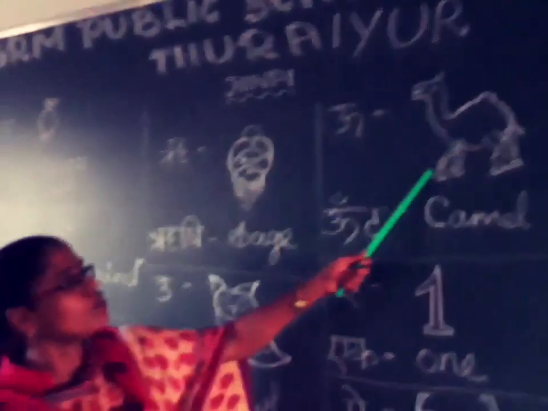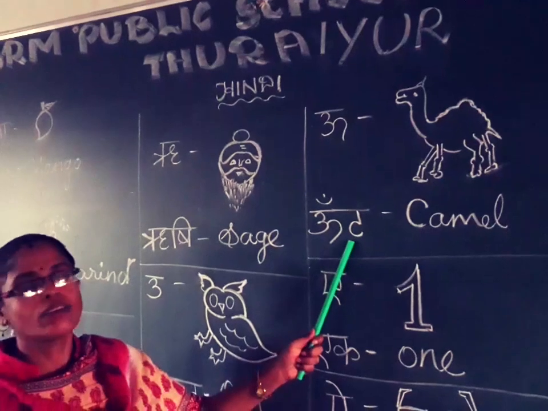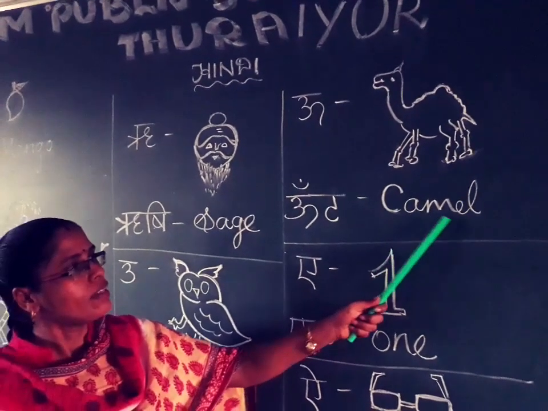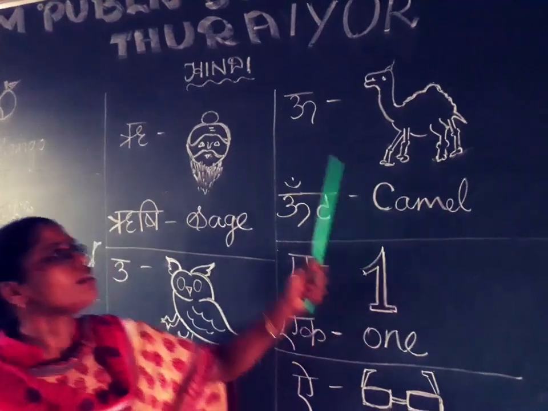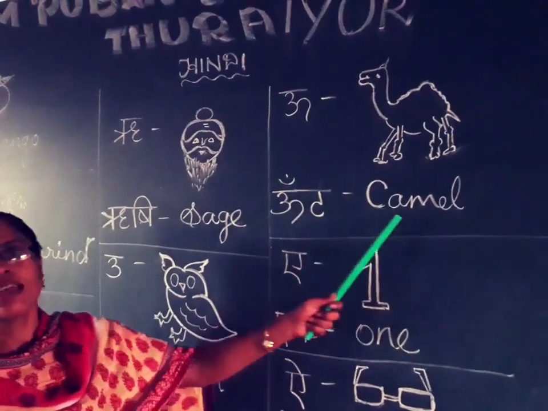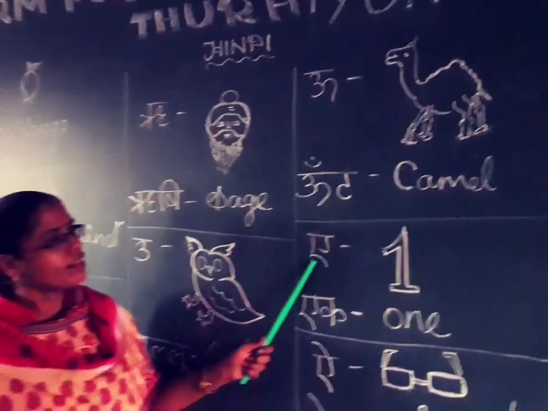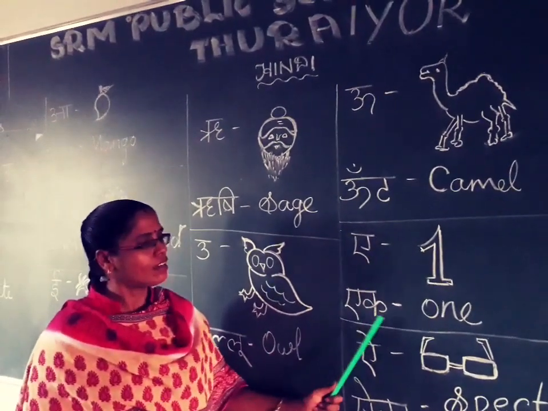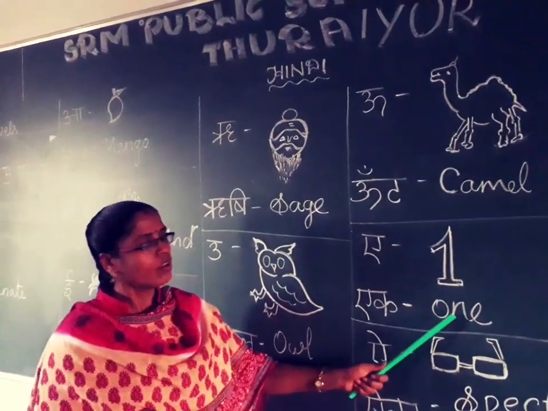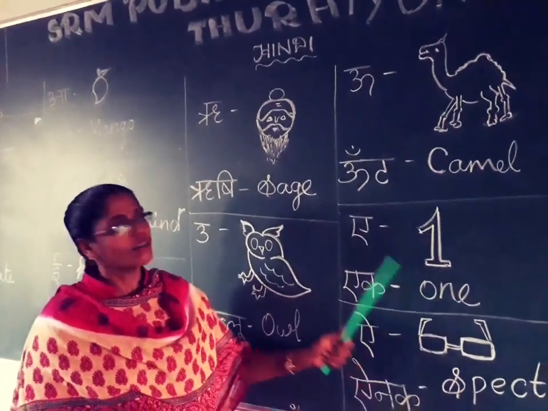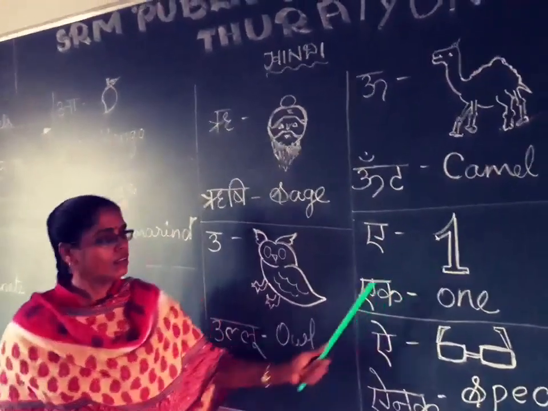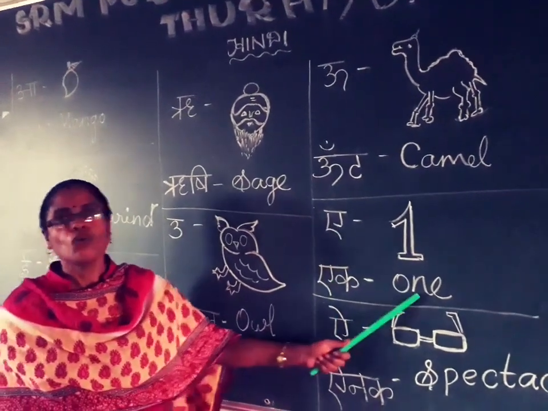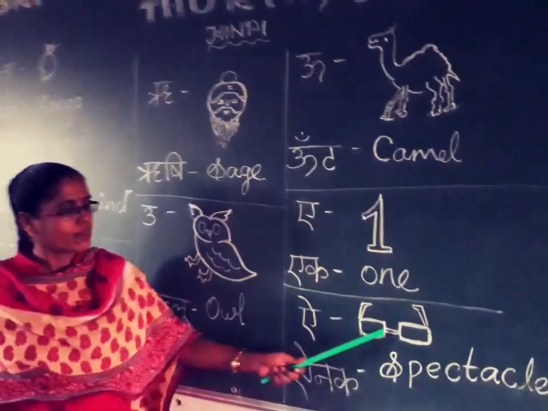Next one. U say unt. Camel. Say unt, camel. Next one. A say egg. Egg. One. O-N-E, one. Say egg, one.